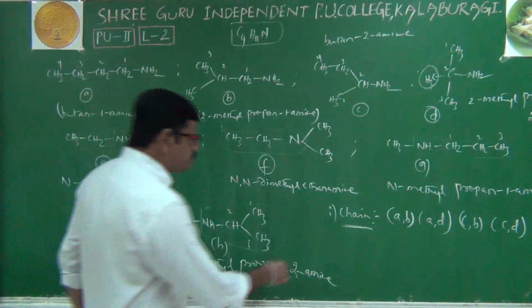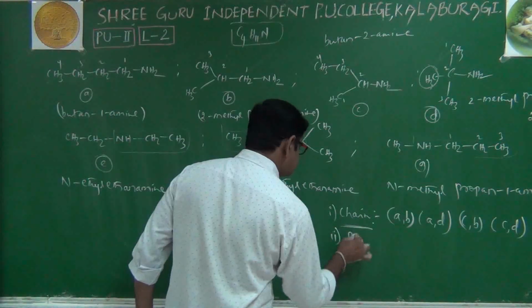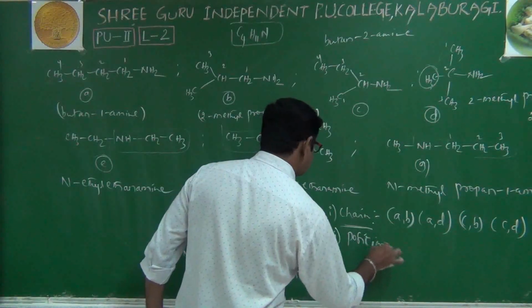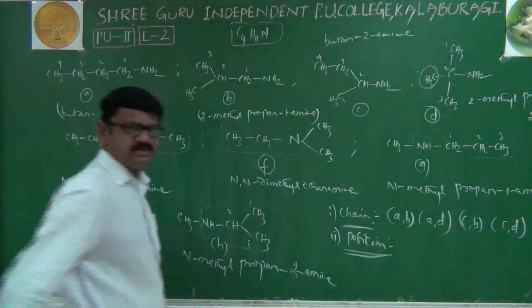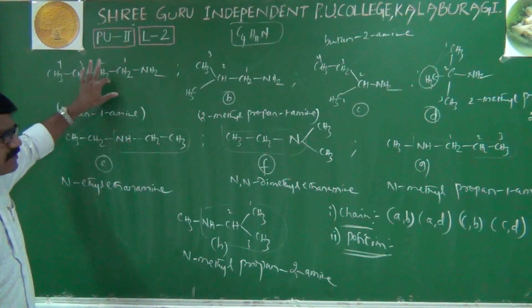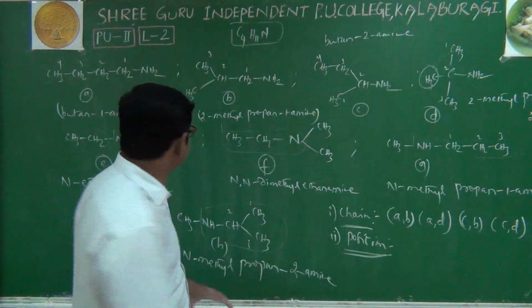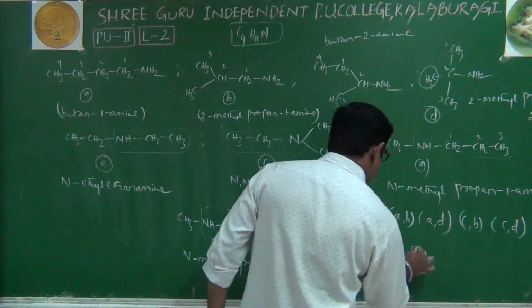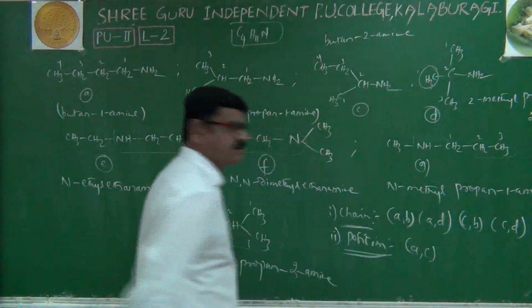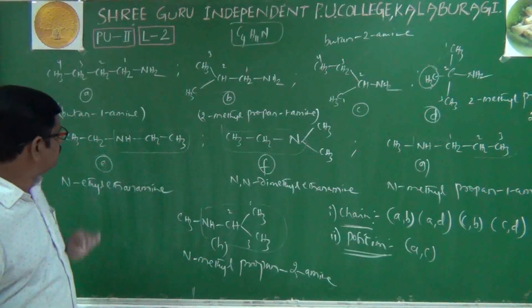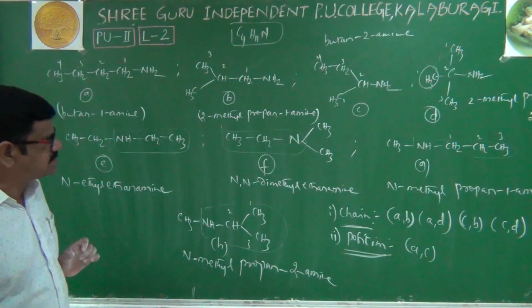Then we'll go to position isomerism. See here, it is butane-1-amine, butane-2-amine. They are 100% position isomers. A and C are position isomers. Come here. Where position isomers are present is very simple.